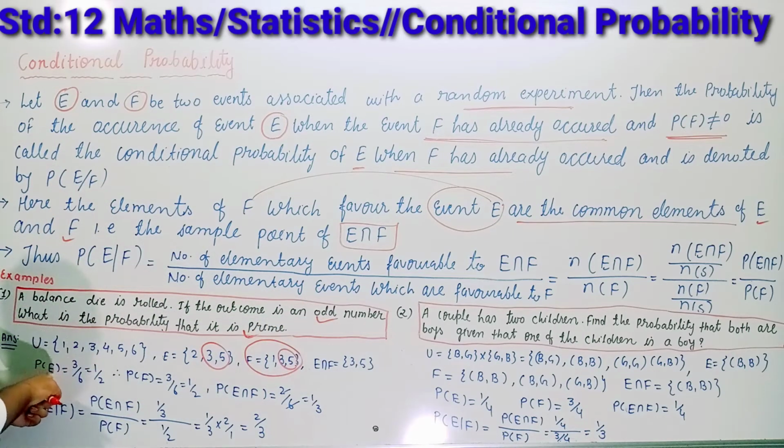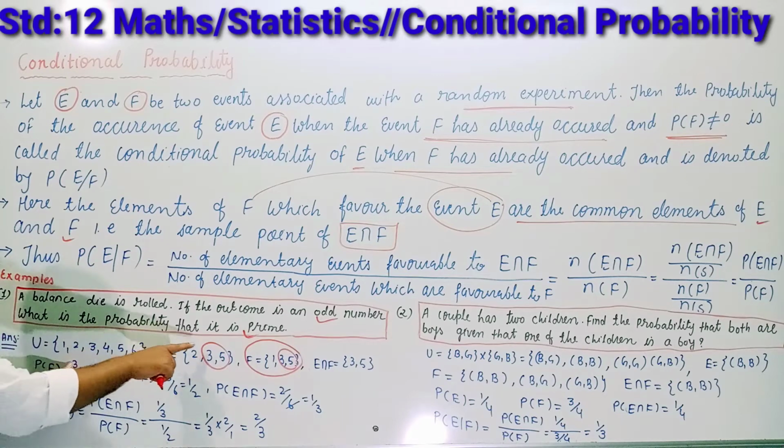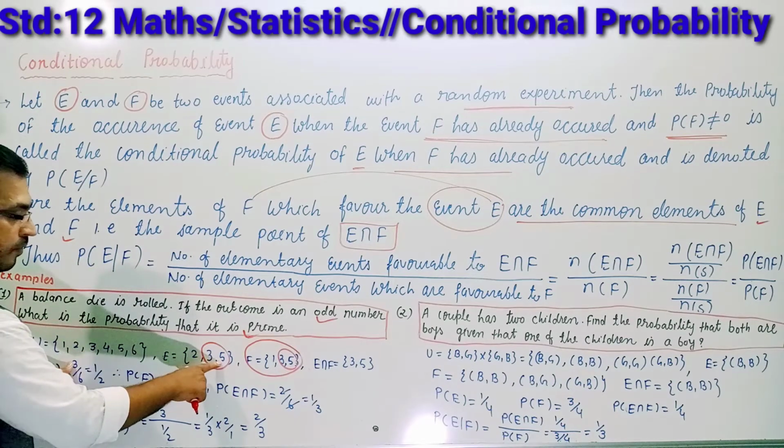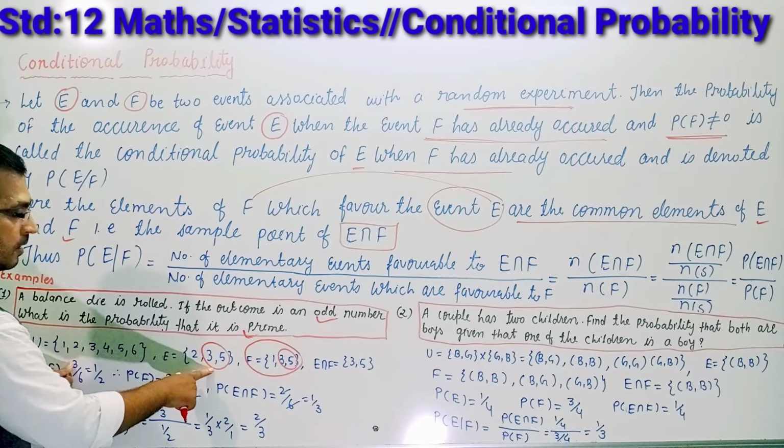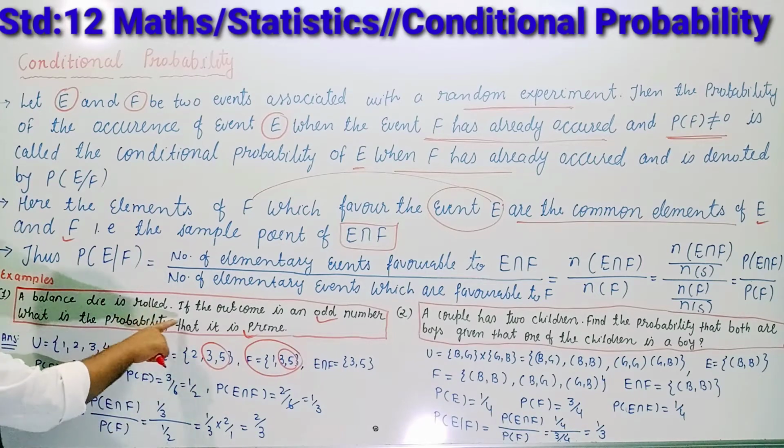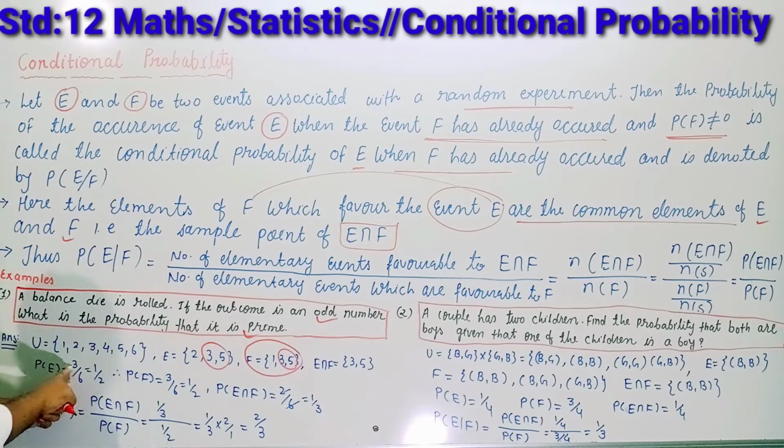So the probability of E: 2, 3, 5, there are 3 outcomes, and total outcomes are 6. So 3 by 6, right? So 1 by 2, these will be cancelled out.